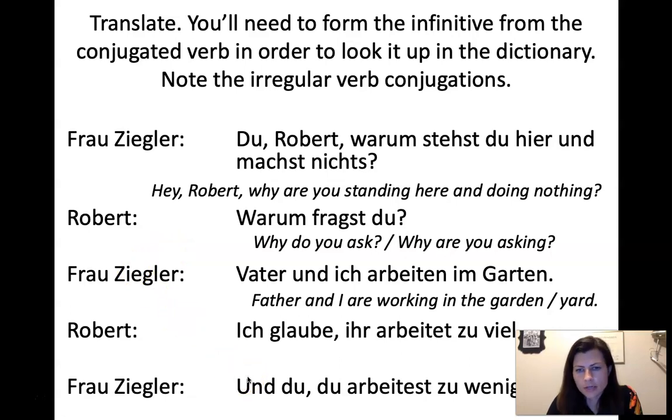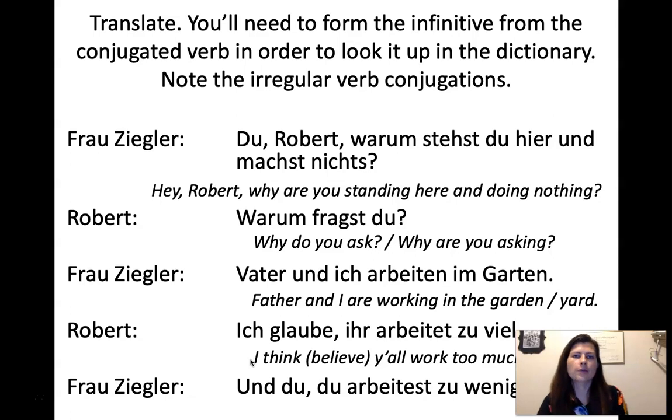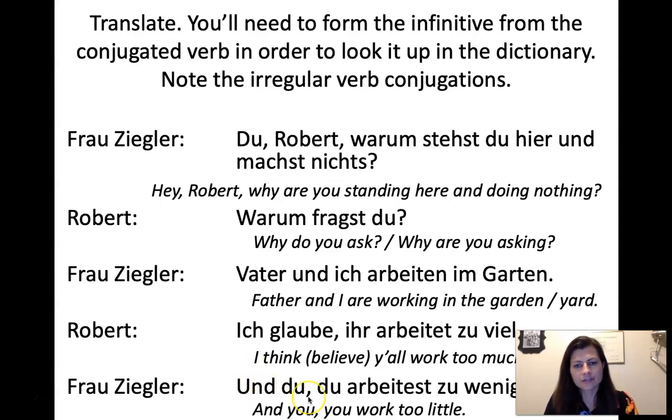Robert says, Ich glaube, ihr arbeitet zu viel. I think, or I believe. Ich glaube, I believe, or I think. Ihr arbeitet zu viel. I think y'all work too much. And so I put this into the regular present tense in English because I think he's making a general statement about y'all work too much, like that's a character flaw of yours. So he's not saying right now you're working too much, but like you always work too much. And then Frau Ziegler says, Und du arbeitest zu wenig. And you work too little. Yeah, and you are working too little. I don't know. It could be the progressive, but I feel like the regular present tense is better here.